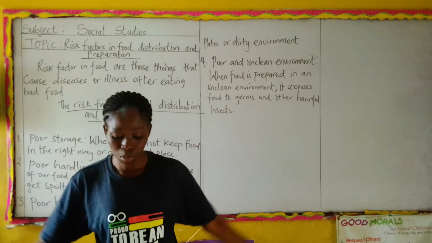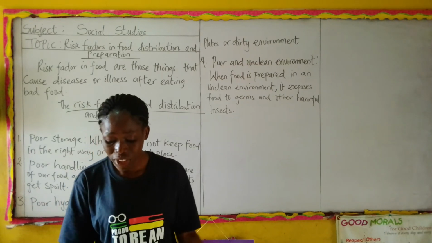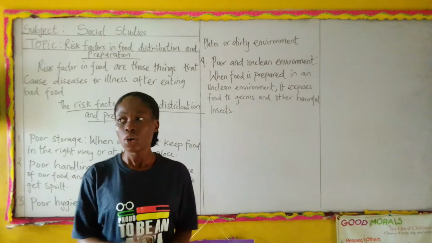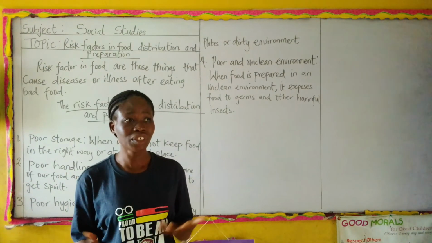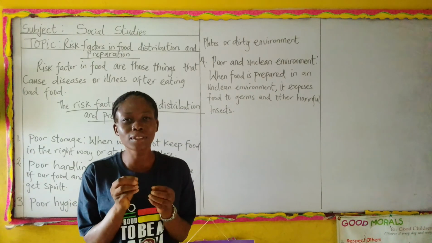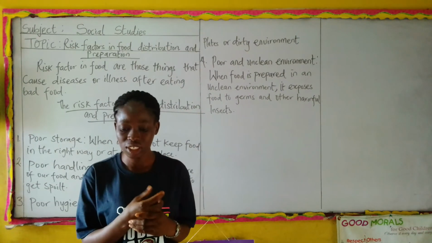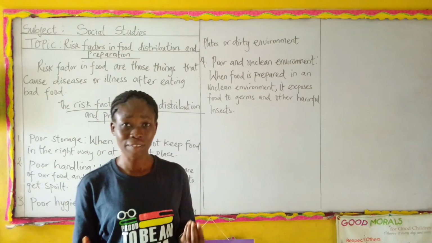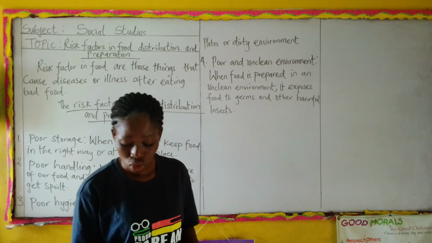Okay, and then the last but not the least is high temperature. This may make fruits become overripe. When the temperature in the kitchen is high, or when the temperature in the store is very high, it makes your fruit get very ripe, and then we will not find interest in taking such. Do you understand? Because maybe the nutrients that the fruit should have given to us are gone.